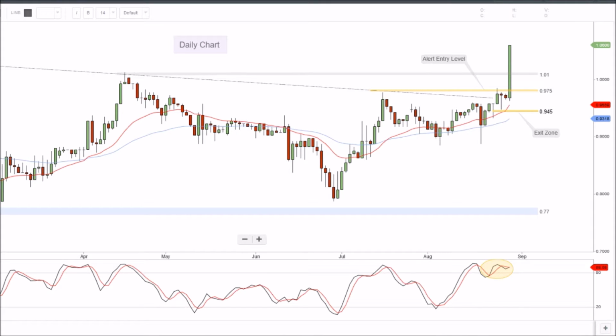Looking at AMA Group here on the daily chart, we had a fantastic session yesterday. We pushed straight through our entry level of 97.5, through the 101 resistance, which is great news. We do expect continuation higher. We may get a pullback, building a minor higher low, and then continuation higher.